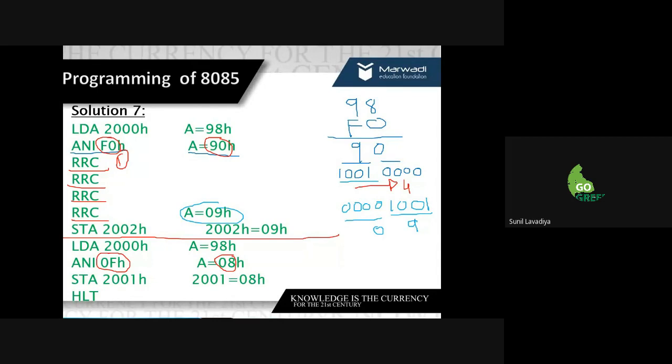Sir, first we have to convert. Yes, Ravi, first we have to convert 19 in binary, right? Then we have to rotate that. We are not doing a conversion here, but for the understanding I have explained this, because our computer understands only binary data. We do not want 90, we want 09.